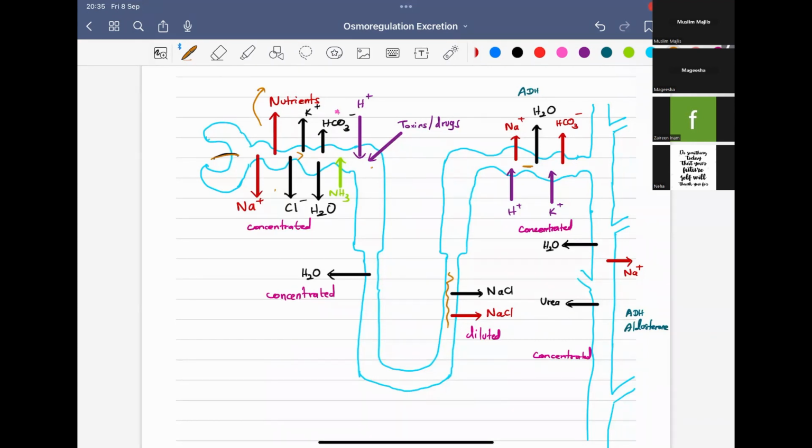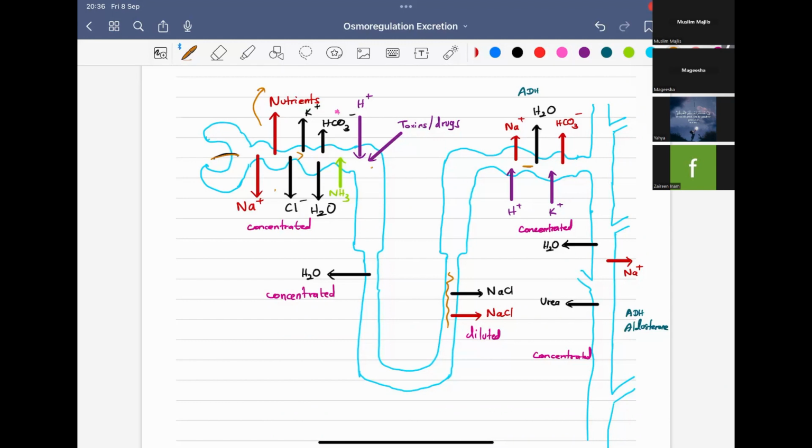Again, the distal convoluted tubule will play a very major role in regulating the K plus and Na plus concentration of body fluids. Can one of you say why K plus and Na plus are so important to our body? They are important in activating signals of the nervous system. Yes, exactly. So it is very important for nerve impulse transmission, right? So K plus and Na plus are very important for us to regulate.